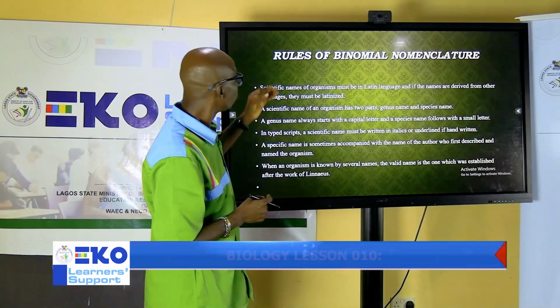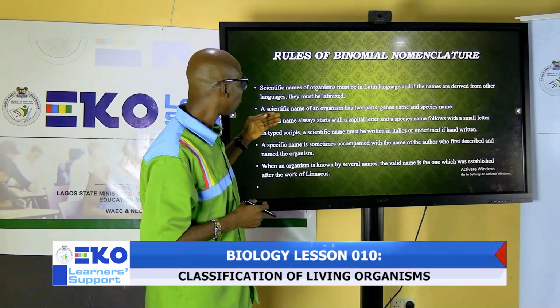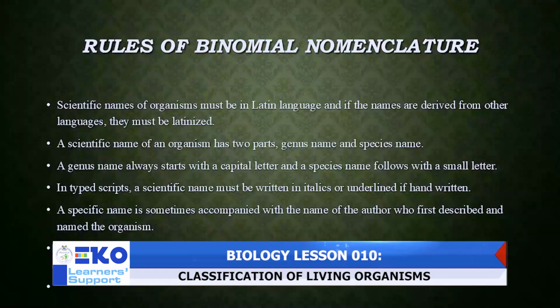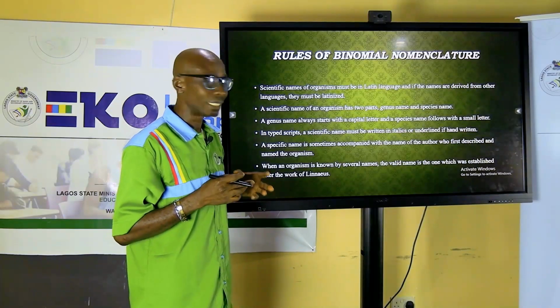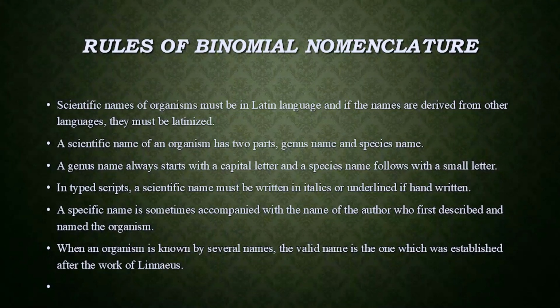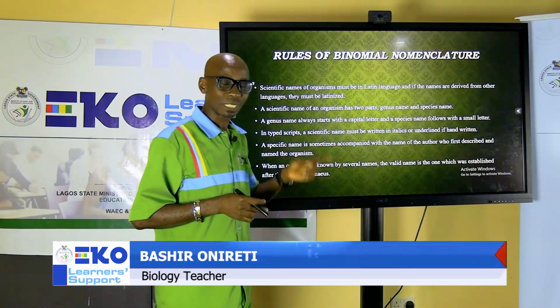The next one is the rules of binomial nomenclature. What rules should we follow in naming organisms? The first one is, we should note that the scientific name or binomial nomenclature is what we call the botanical name or scientific name, and everything is written in Latin. The first name of the organism is the genus name, that is the general name given to every organism, and the next one is the specific name.